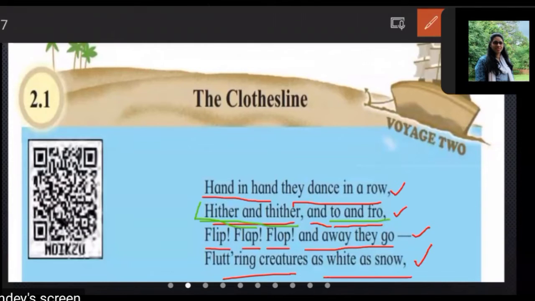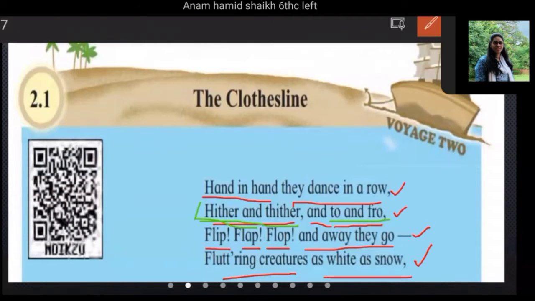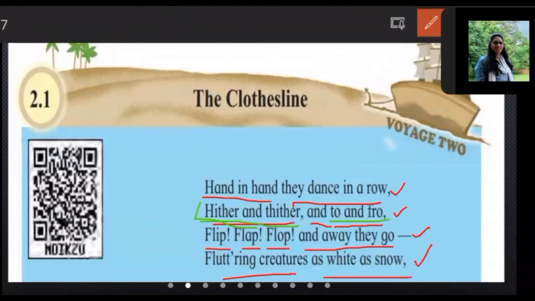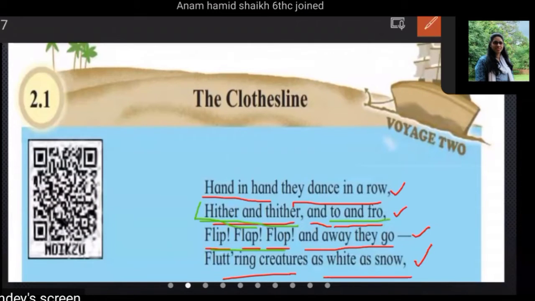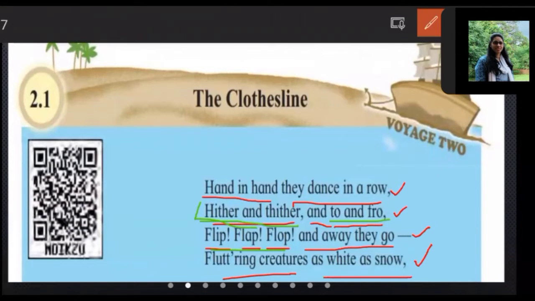This is the sound we hear when the clothes dry and the air blows them about. So flip, flap, flop, and they go.